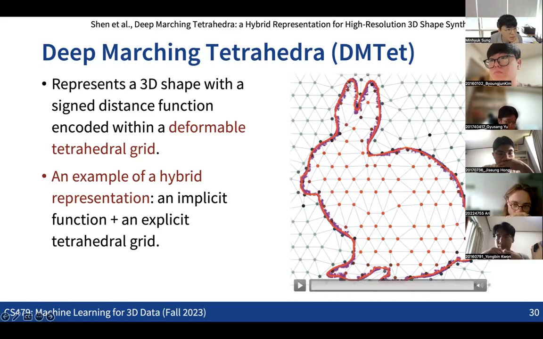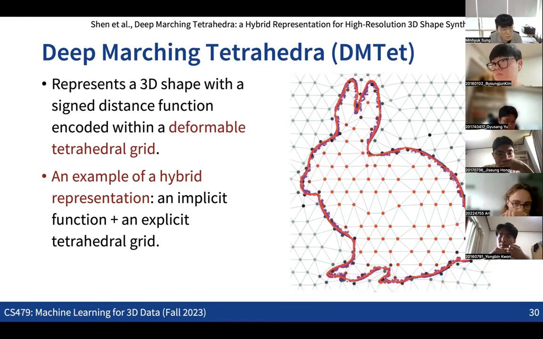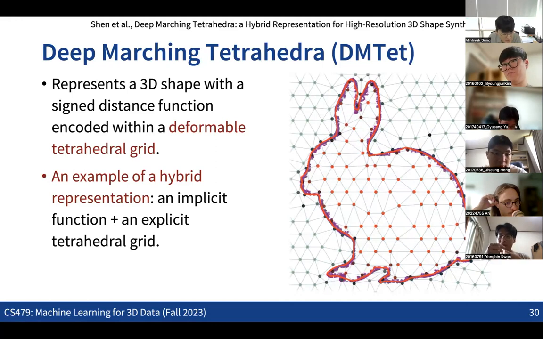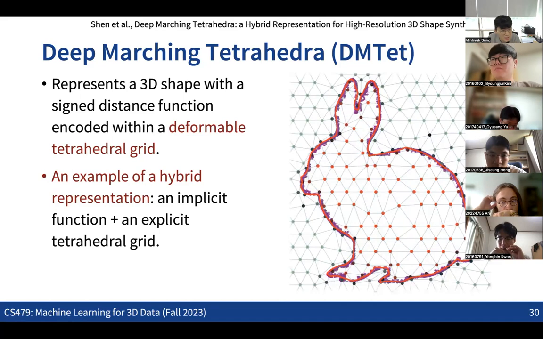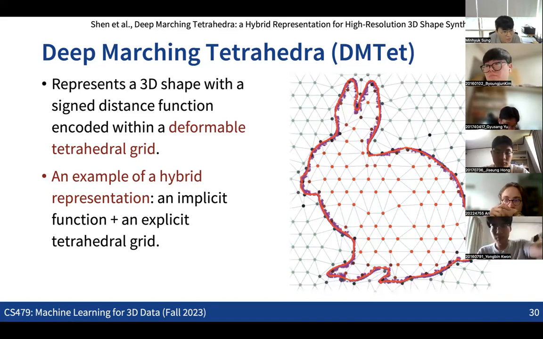You can see that the red line here shows the mesh in 2D space, and the red dots here show the points of the tetrahedral structure. So what we do is first recover the shape by predicting the implicit function. Then, given the implicit function, you can also move the red dots to deform the tetrahedral structure. Then you also get a deformation of the final mesh. So that's the basic idea here.